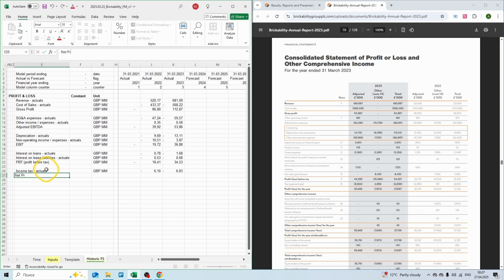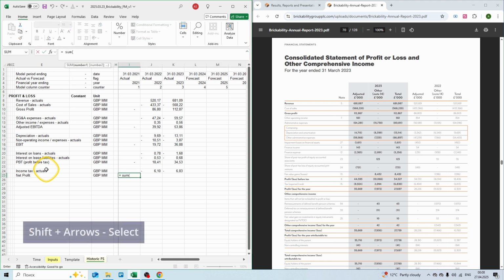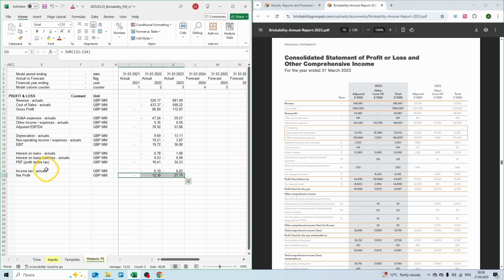Our net profit is again sum, shift arrows, control copy, shift arrows, and control V or enter to paste. Now to check that we have done everything correctly, we need to check that our net profit in the total column is the same as the net profit in our model, 12.3 million in 2022 and 27.7 million in 2023.